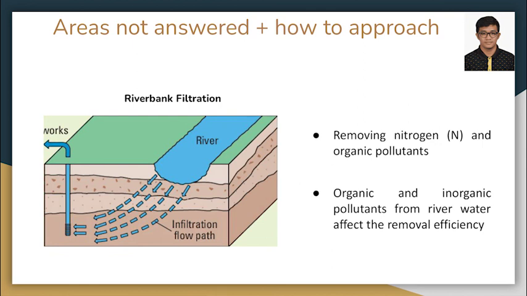Riverbank filtration is a physical method that still needs further study, but it has been applied in Russia as an alternative for their drinking water supply treatment. This method depends on the inorganic and organic pollutants in the river, which can affect the removal efficiency.